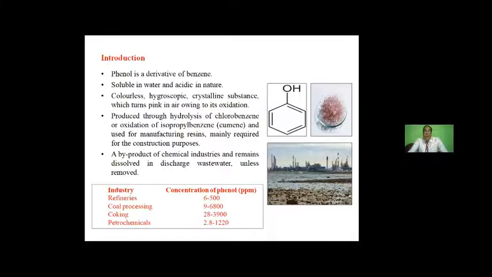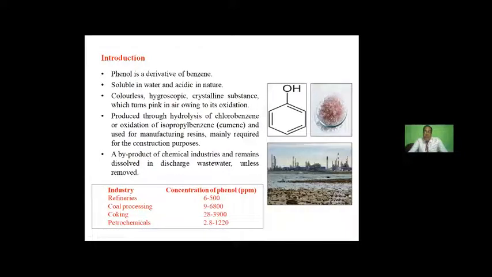Phenol is a derivative of benzene. It's soluble in water and acidic in nature. It is a colorless, hygroscopic, crystalline substance which turns pink in air owing to its oxidation. It is produced from the cumene process because it is required very much for construction purposes. But when it is produced as a byproduct from many chemical industries, then it becomes a headache because it's a pollutant.